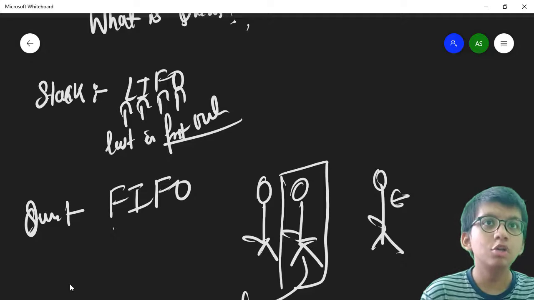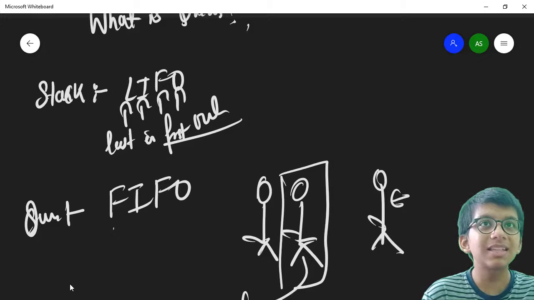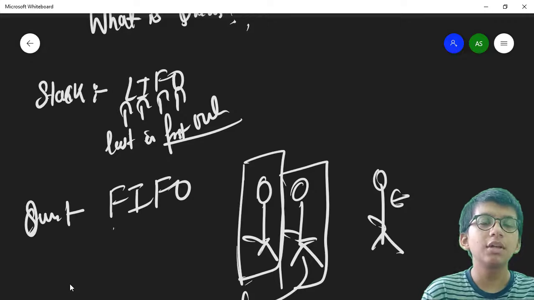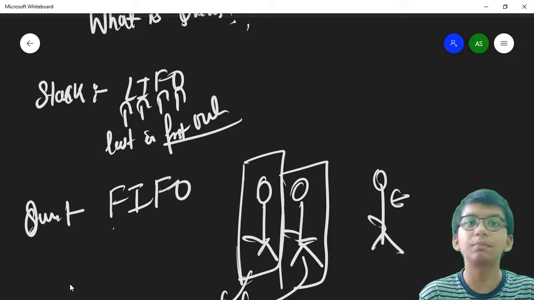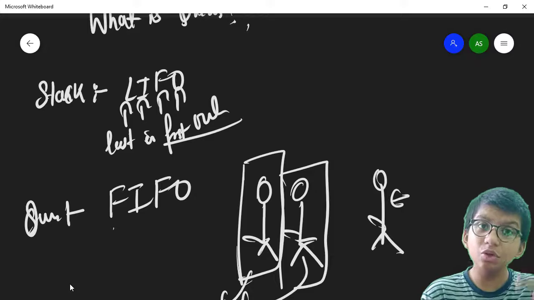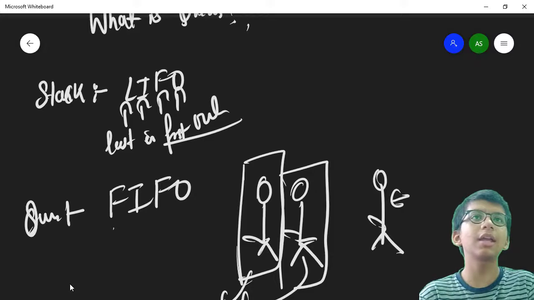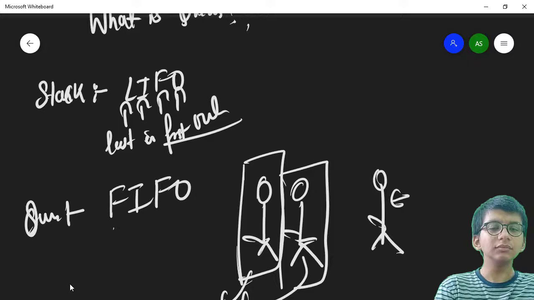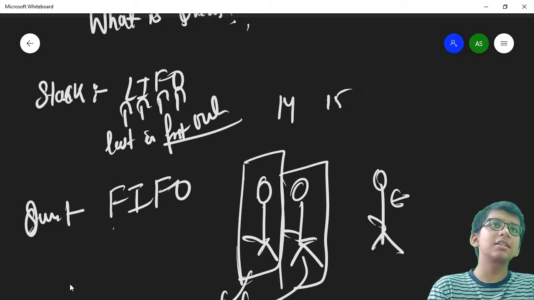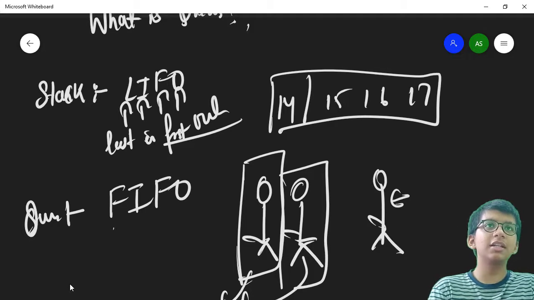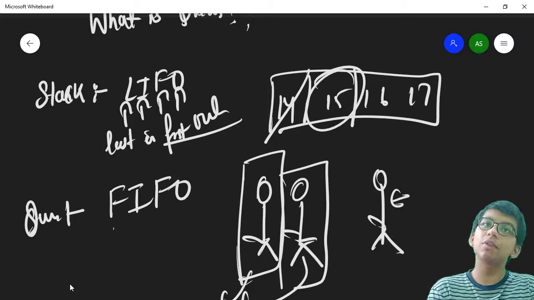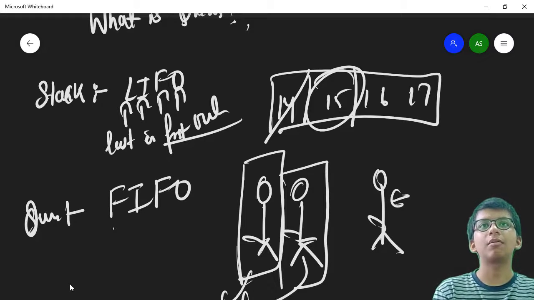So the first one is removed from this queue, then the second one is removed, and so on. Queues follow the principle of first in, first out, meaning the first one to be inserted is the first one to be out.